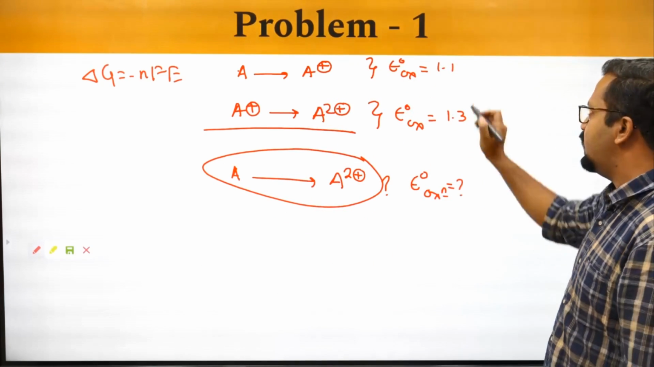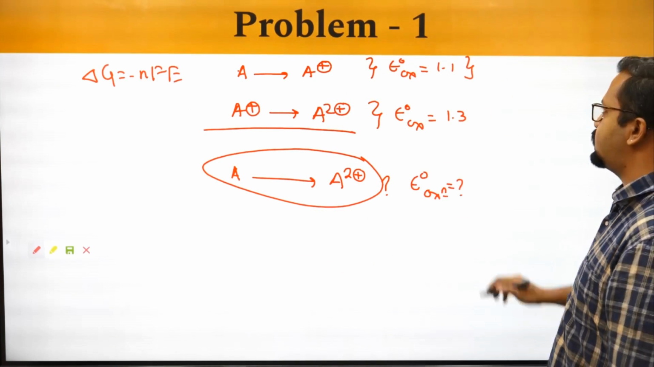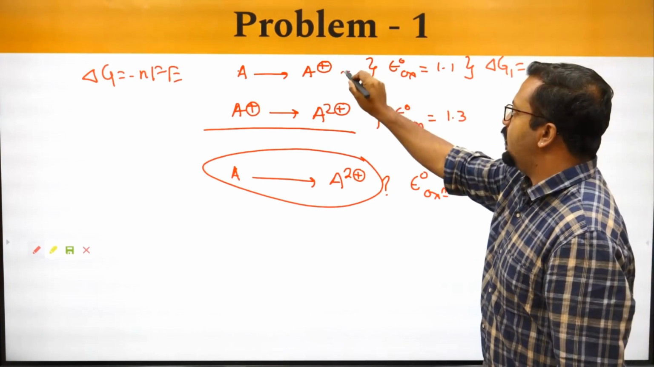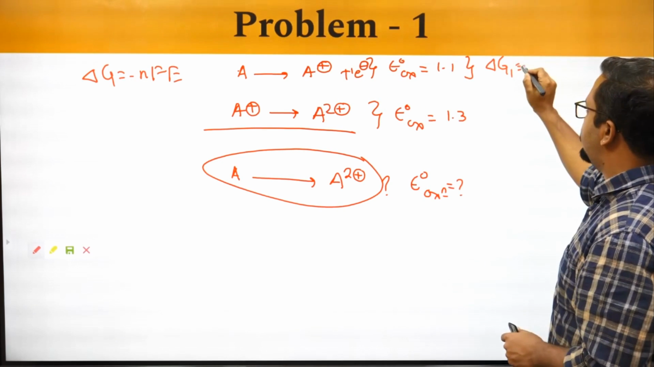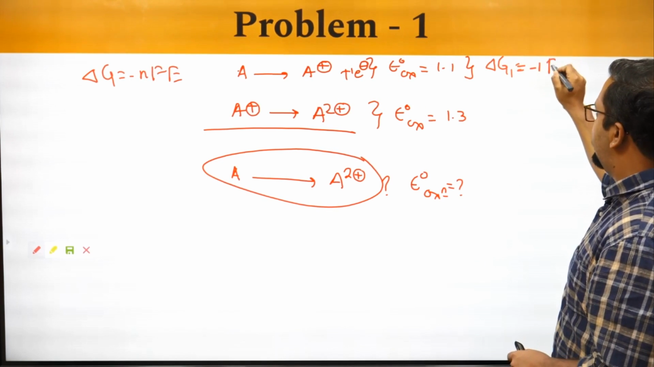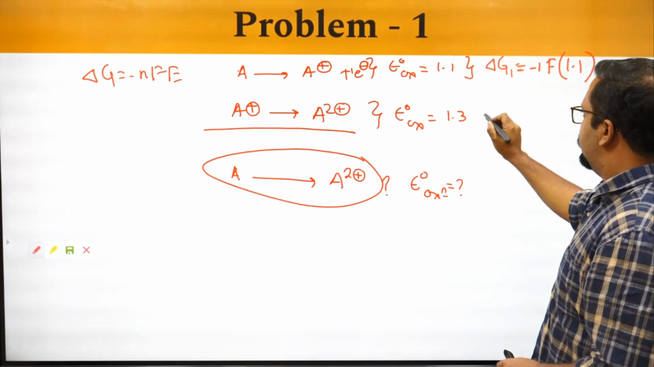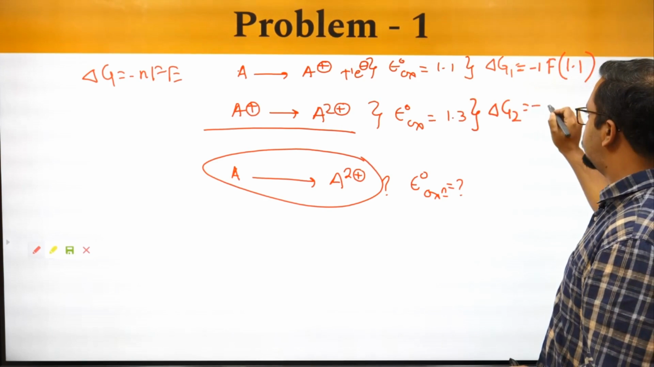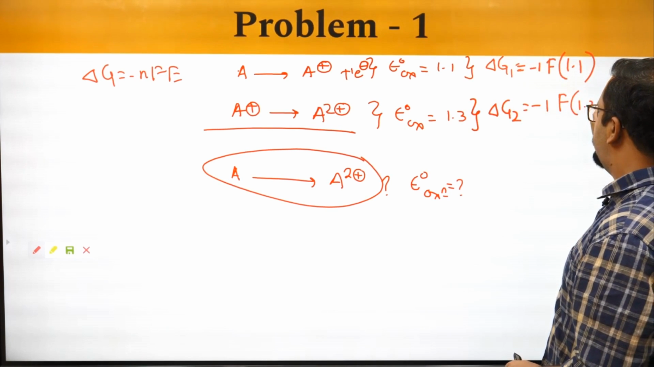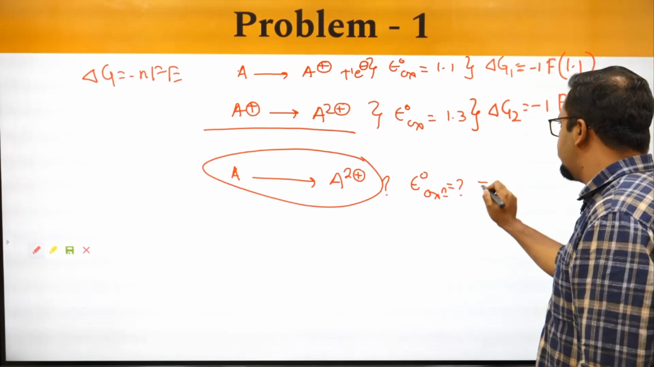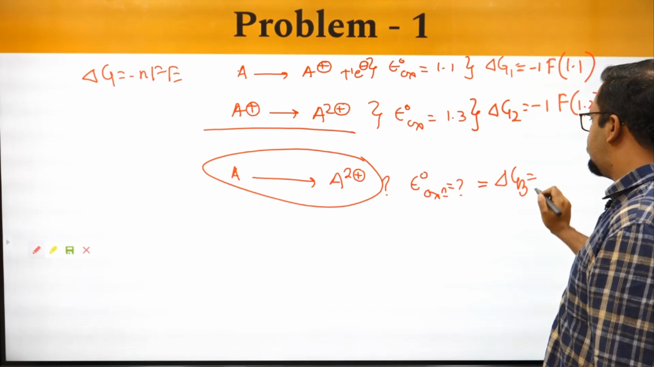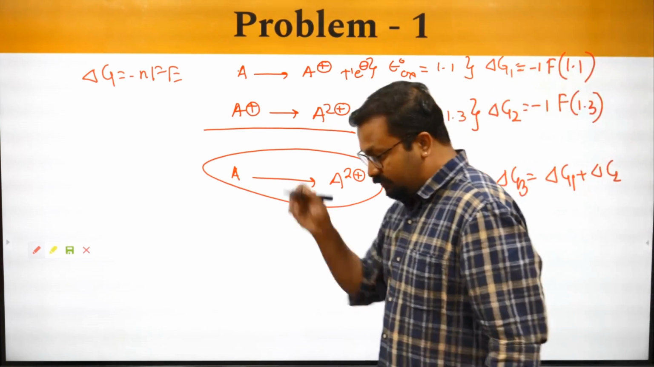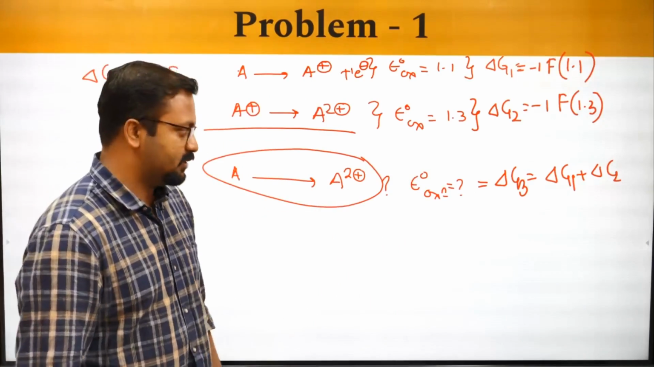So what do we have to do? It is very very simple. For this reaction I will write delta G1, which is equal to how many electrons are given out? 1 electron. So delta G is minus 1 times F times 1.1. For this I will write delta G2, which is minus 1 F 1.3. For this I will write delta G3, which is equal to delta G1 plus delta G2. Both of the reactions are being added to get this.